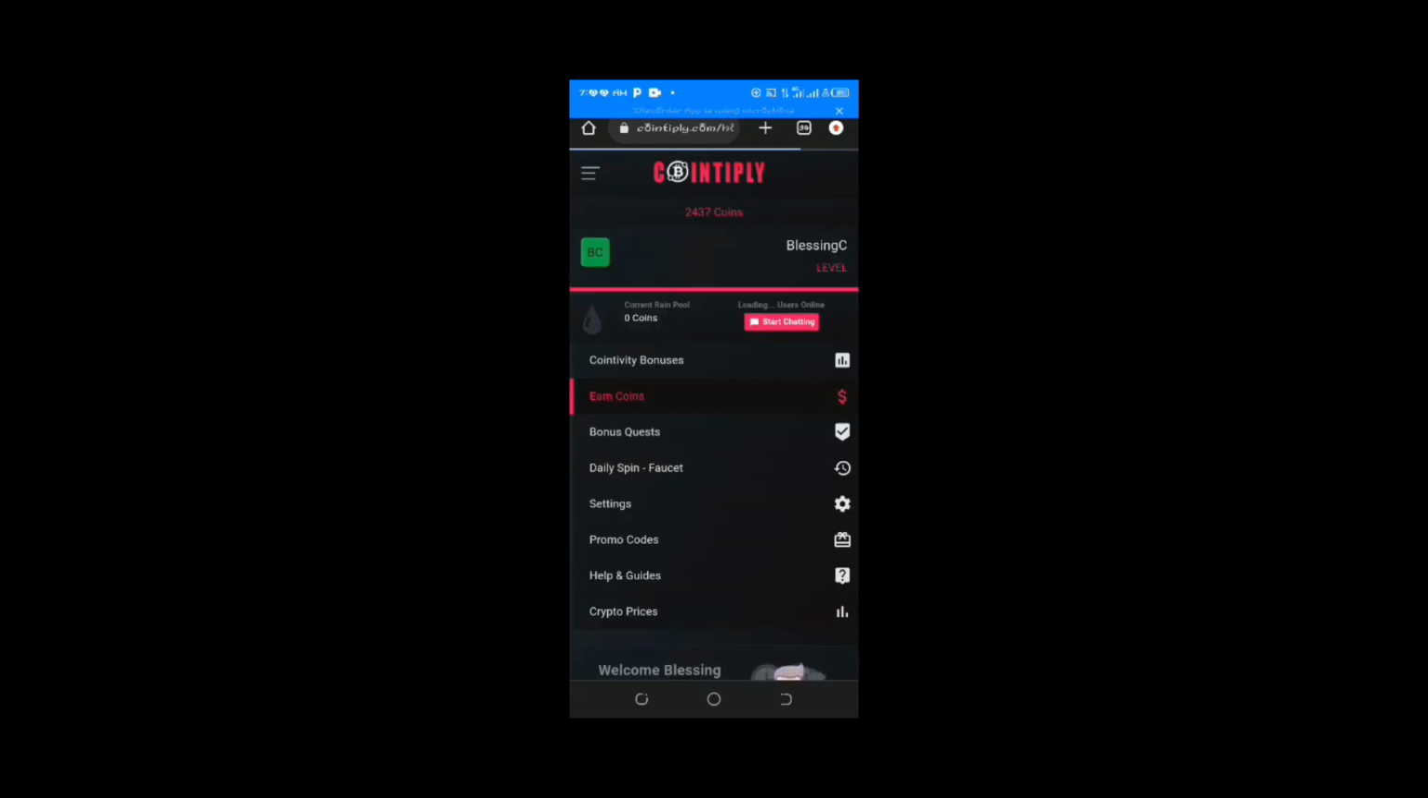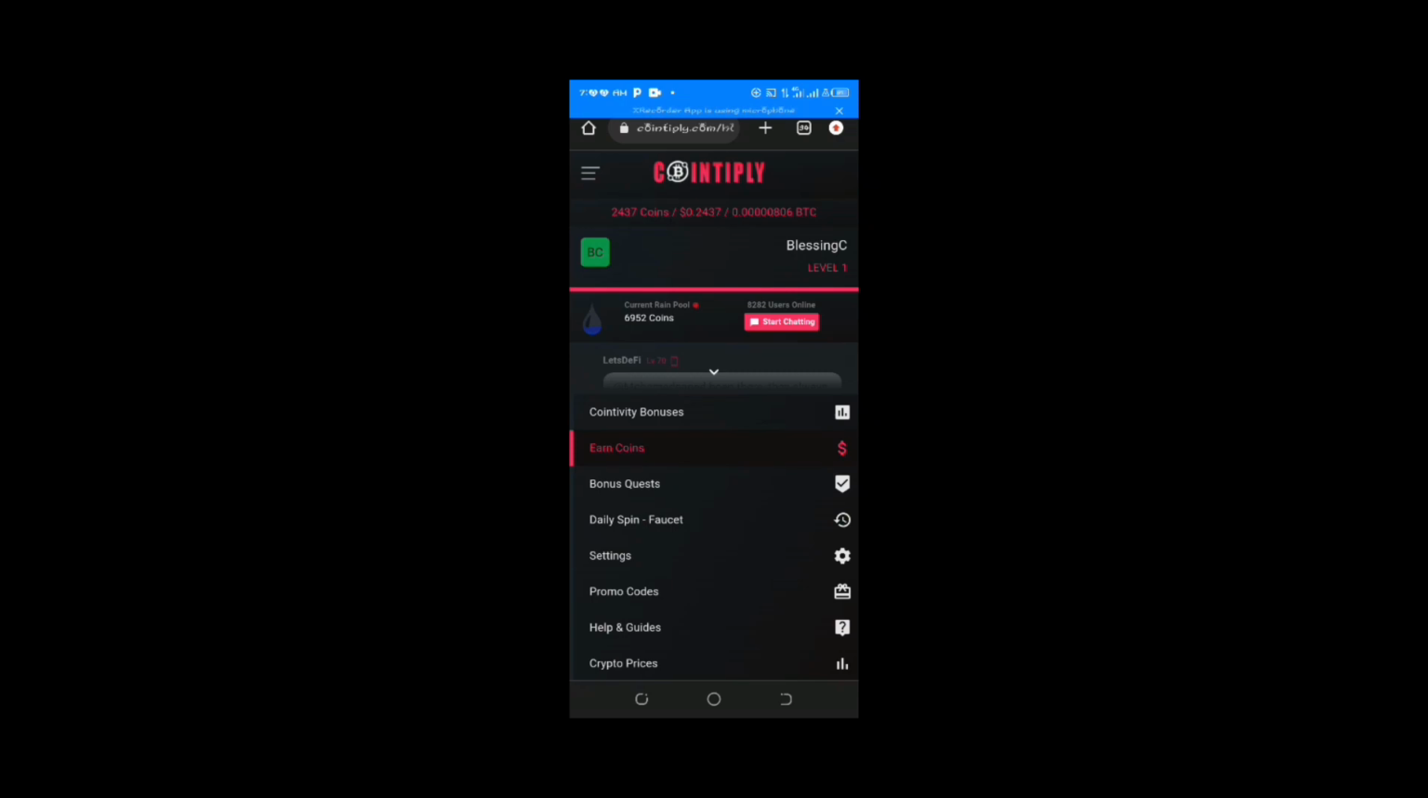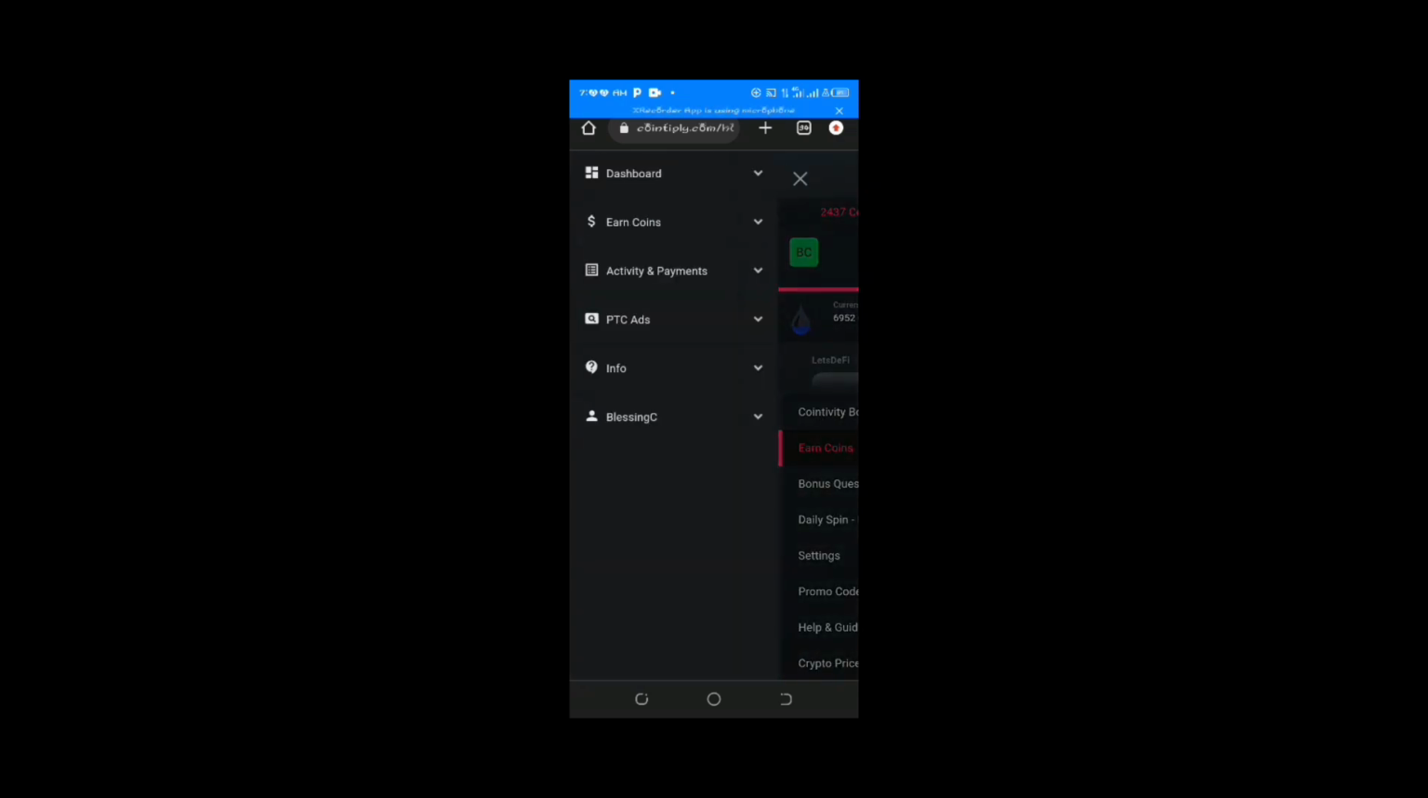Cointiply is one of the platforms that gives us free coin. You can see my earnings so far. I've not been that serious with it because I have other things I'm doing.